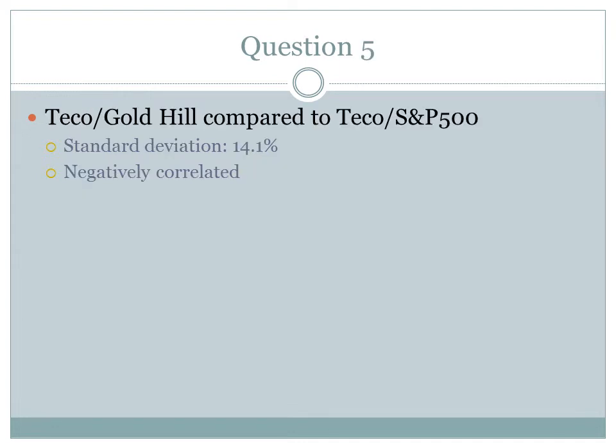If an investor were to remove Gold Hill in the previously mentioned portfolio and replace it with the S&P 500 stock, the portfolio would increase its standard deviation from 2.89% to over 14%, which would increase its overall riskiness.